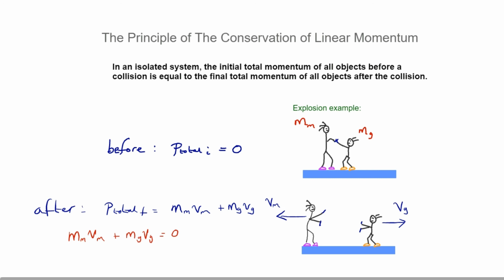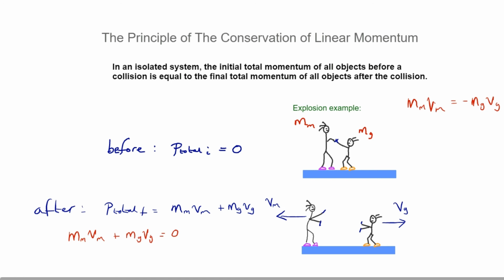You can see that mass mum v mum, the momentum of the mum, is equal to minus the momentum of the girl. If I just cross the girl's momentum to the other side of the equation, they have equal and opposite momenta. If I was talking in terms of the magnitudes, they would have the same magnitude of momentum.